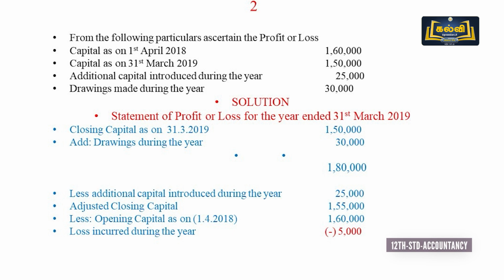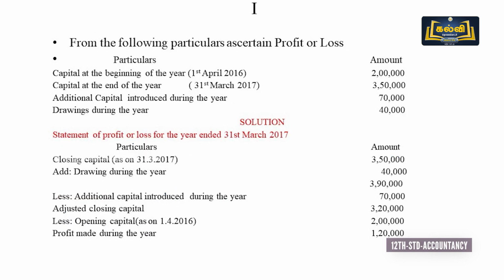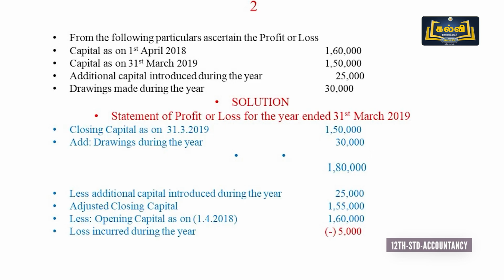But if the adjusted closing capital is more than the opening capital, the answer may be profit. In the first sum the adjusted closing capital is more than the opening capital, so we have profit. But now the adjusted closing capital is less than the opening capital, so the answer is loss.